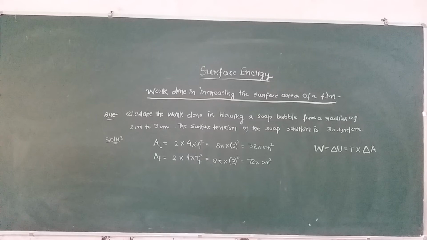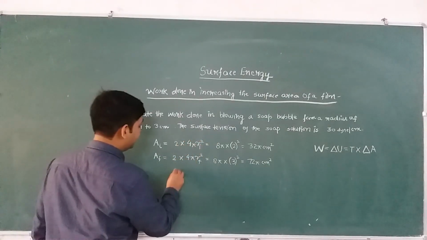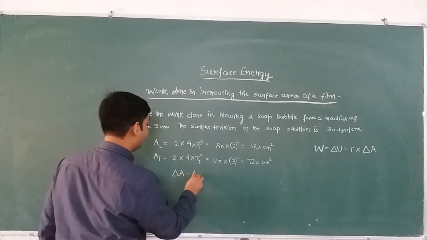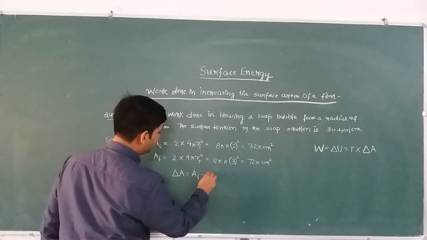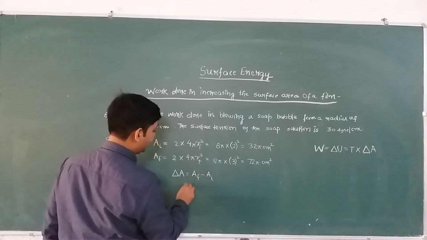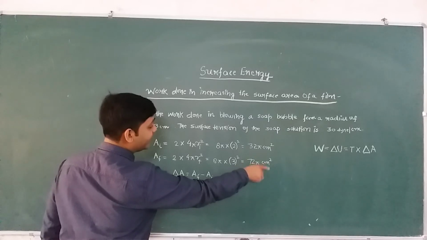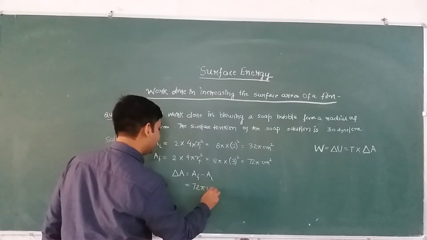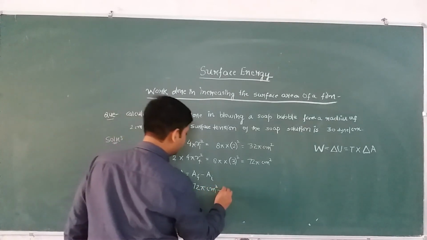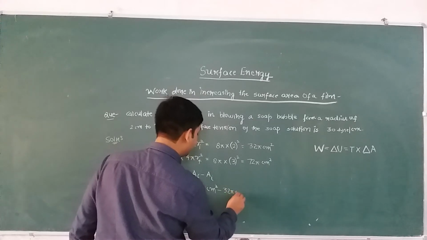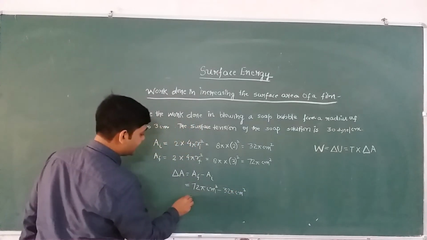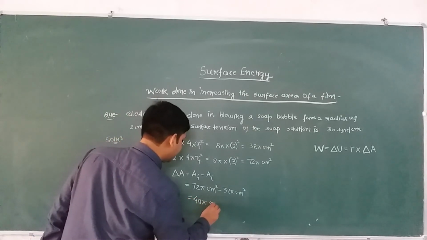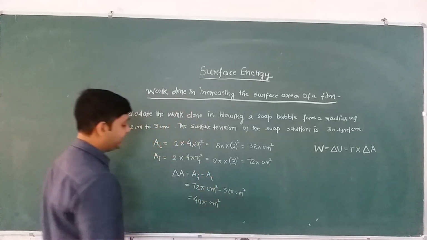So now we need to calculate the change in surface area. That means increase in surface area delta A will be equal to AF, total final surface area, minus total initial surface area, and this will be 72 pi centimeter square minus 32 pi centimeter square, and this comes out to be 40 pi centimeter square. I hope this is clear till here.